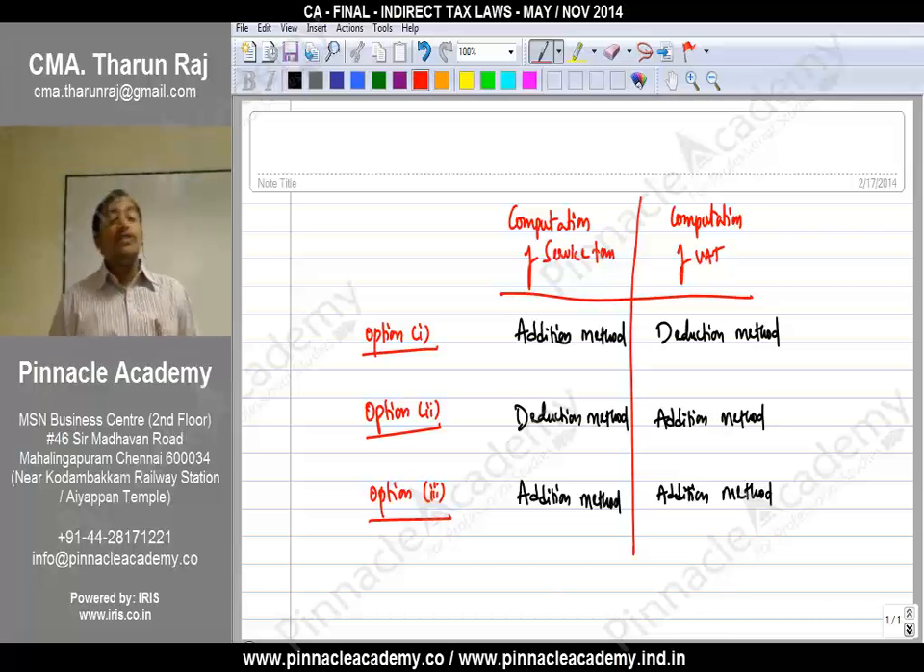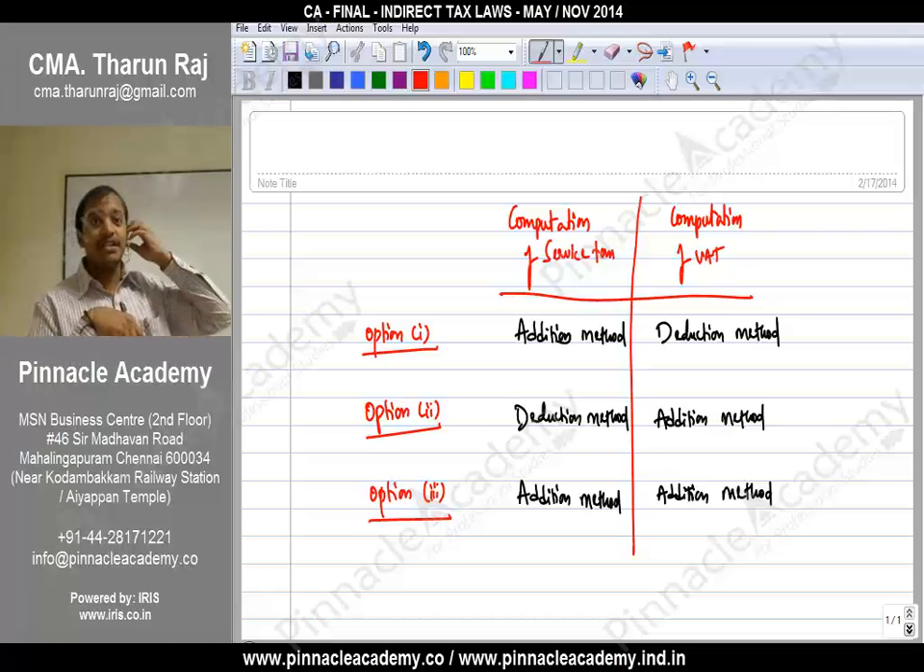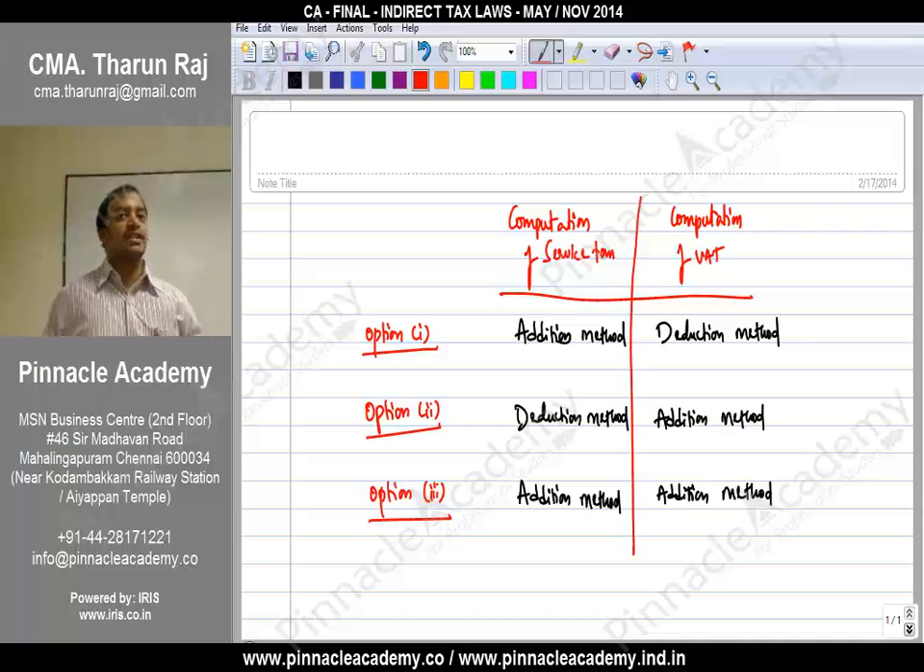Now, if you are following composition scheme, that is ad hoc scheme for computation of service tax, what about sales tax? Same composition scheme you have to follow, because here you are determining the value of service on a notional basis. That notional basis may not be accepted by the state sales tax departments. Understood? That notional value may not be accepted by state sales tax department because VAT is under state government.